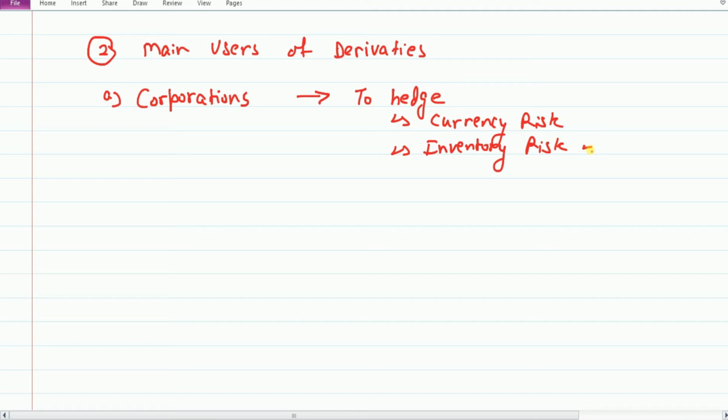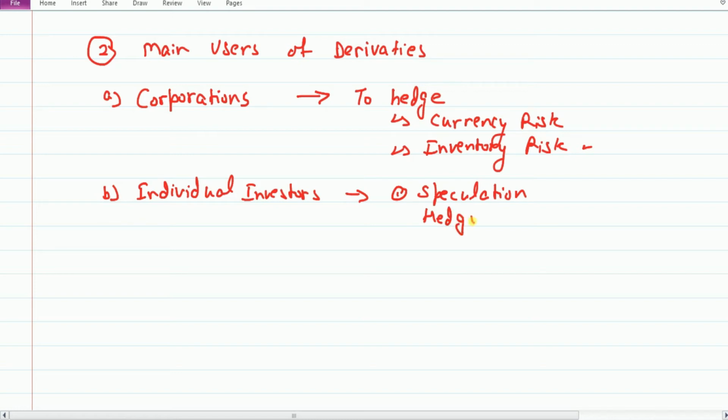First one is corporation, then we have individual investors. Now why these individual investors use derivatives? They use for speculation purpose, or they use for hedging. They also use it for yield enhancement.